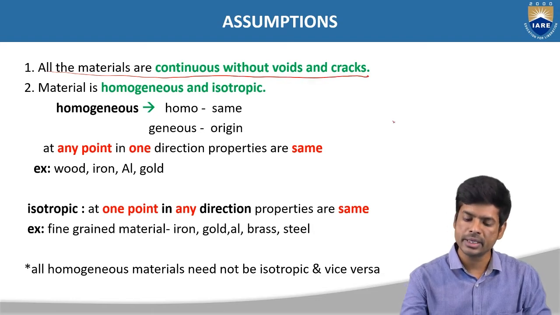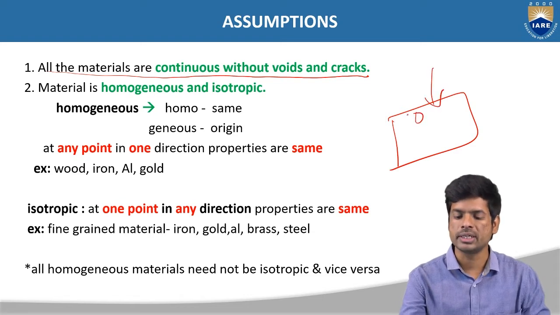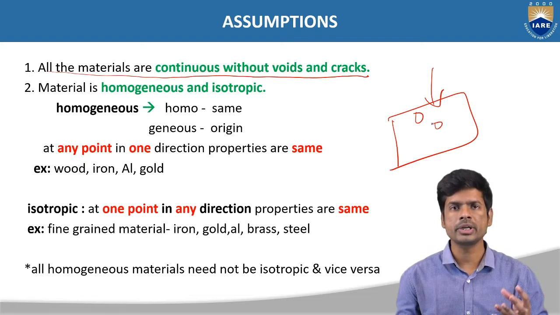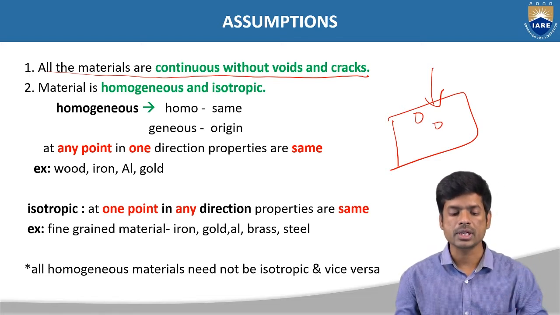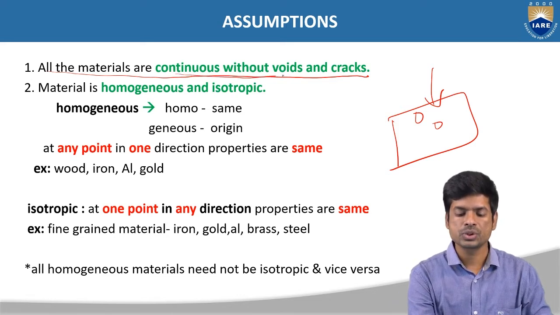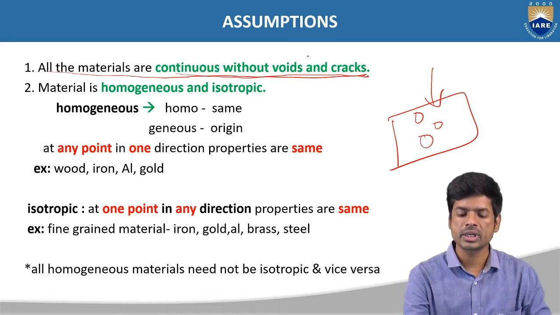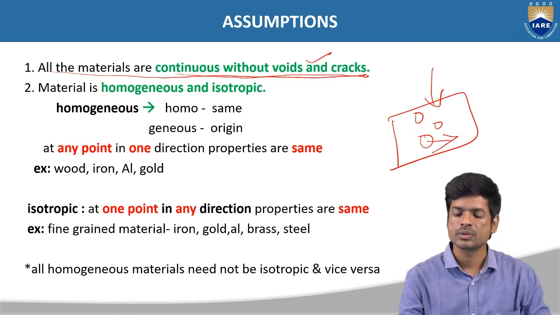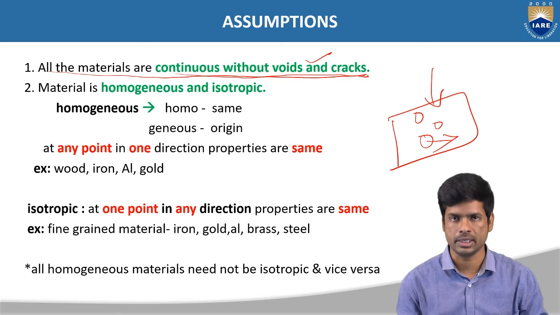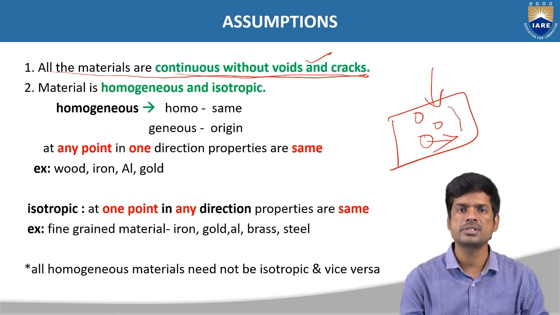Suppose you take any concrete material. After casting this material, you will have some voids, right? While placing the material, you will get some voids in the concrete. But what this first assumption is telling is that all the materials are continuous without voids and cracks. In real situations we are not getting this condition, right? We will have these voids, but we have to assume that there are no voids in the material before designing, or else that there are no cracks in the material. That is the first assumption.